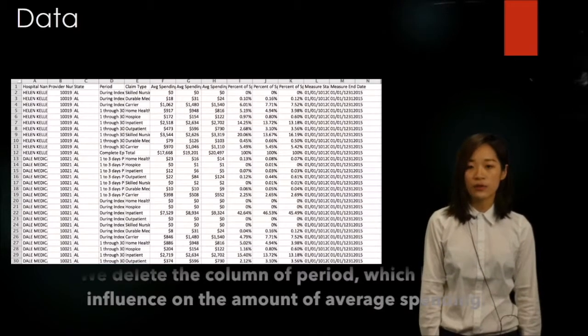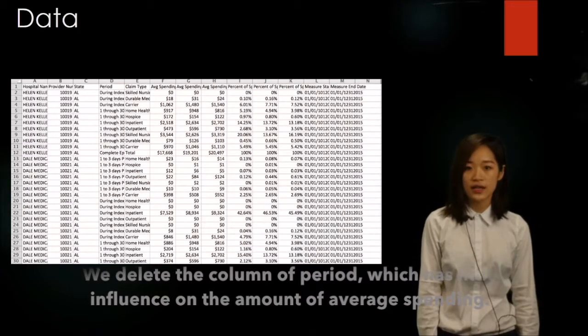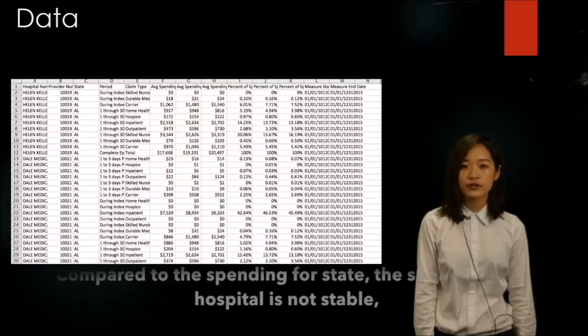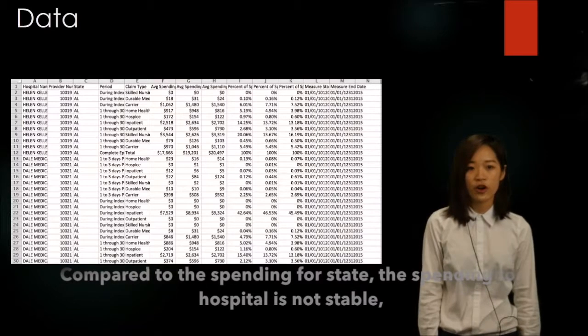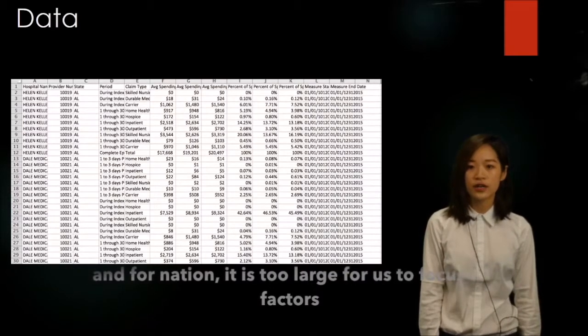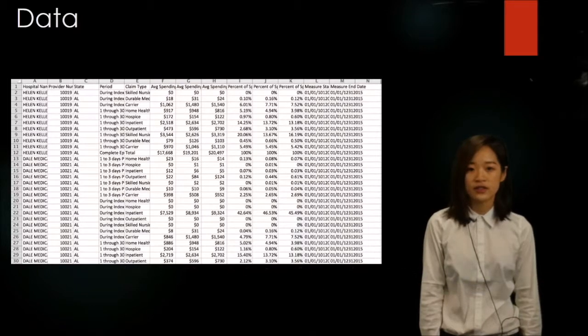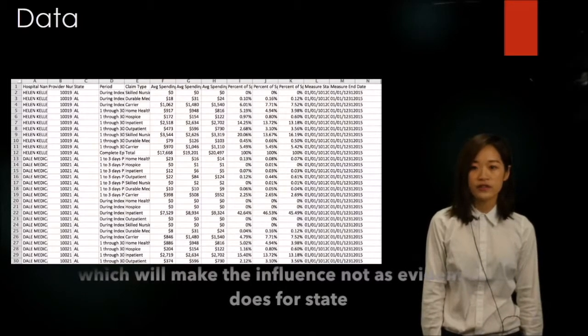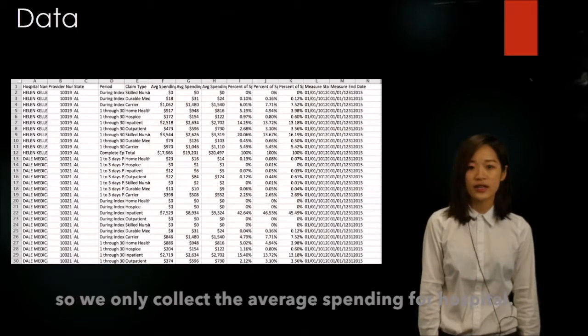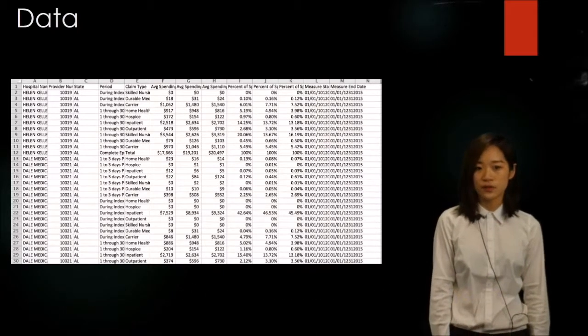We select the column of period, which has little influence on the amount of average spending. Compared to the spending for a state, the spending for a hospital is not stable. And for the nation, it is too large for us to focus on factors, which will make the influence not as evident as it does for a state. So we only collect the average spending for hospitals.